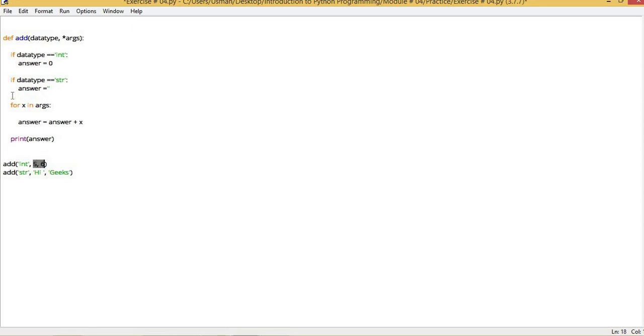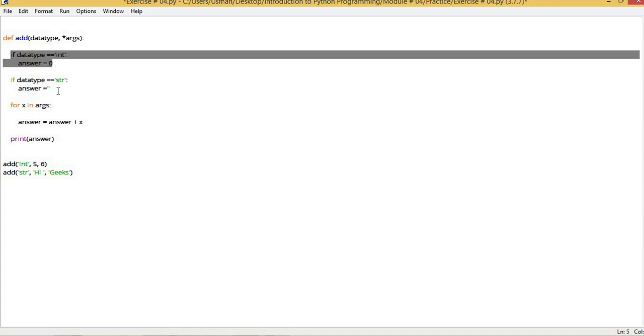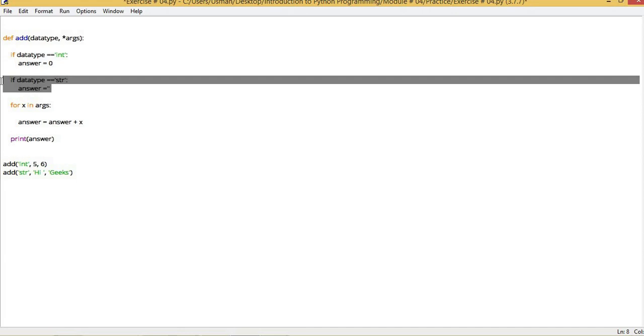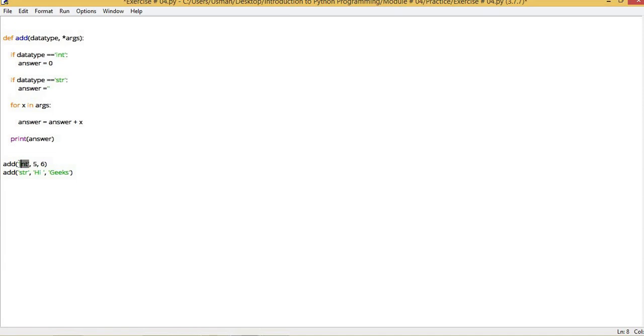How many arguments are received by it? When the first function is called, then 5 and 6 will be received by args, whereas int will be received by data type. On the basis of these two, it will check whether int or string is coming in data type. If int is coming, then it will execute this condition. If string is coming, then it will execute that condition. This means we are selecting which function we want to be executed. Other programming languages provide this functionality in method overloading, but Python doesn't provide this, so in Python we placed a variable which will perform the selection of the function.